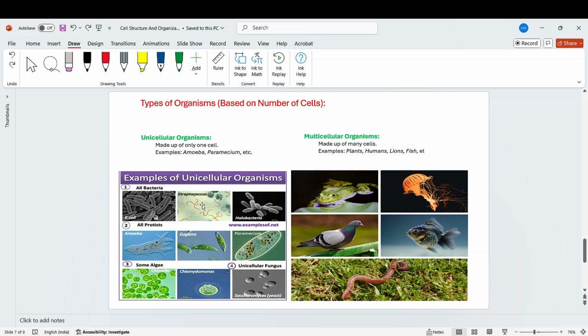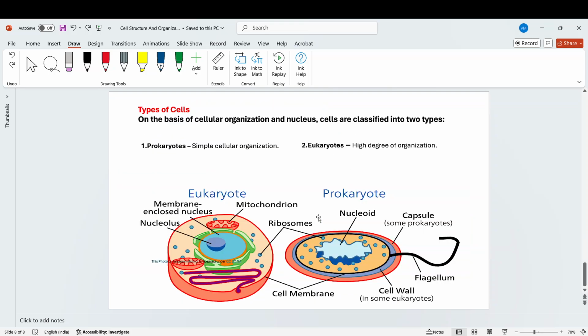Okay. Next, another type of organism is the multicellular organism. We can break down this word, multicellular. Multi means many, cellular means obviously cell. So this type of organism is made up of many cells. For example, as we can see in this image, plants, humans, lions, fish, etc. These are all this kind of organism. That's it.